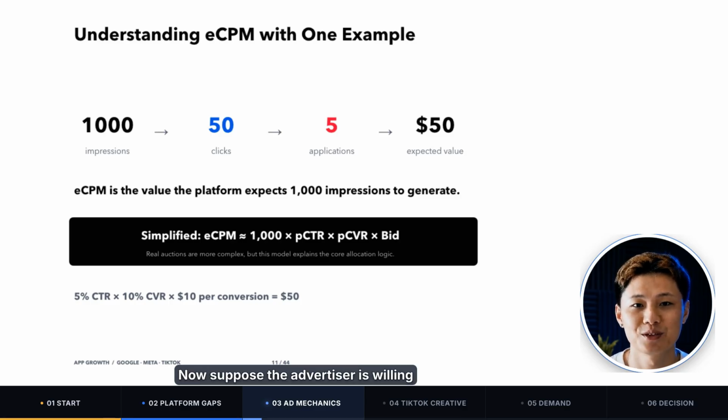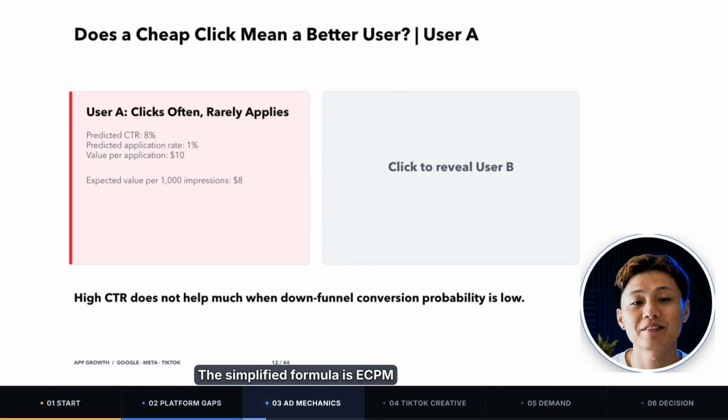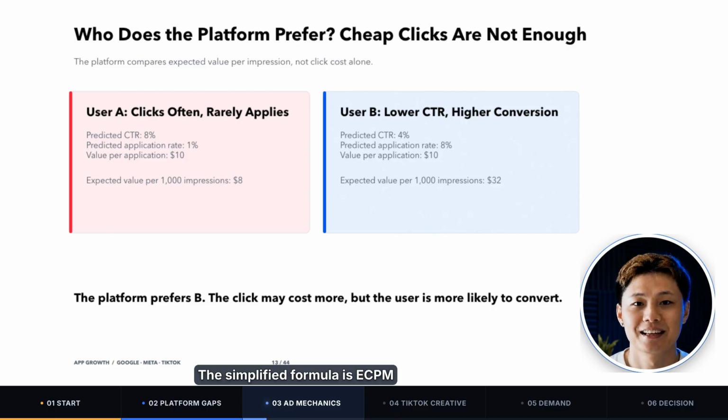Now suppose the advertiser is willing to pay $10 for every successful application. We can calculate it like this: 1,000 impressions, an estimated 50 clicks, an estimated 5 applications, $10 in value per application. The platform would estimate that those 1,000 impressions could generate $50 in advertising value. That is the simplest way to understand ECPM. How much advertising value does the platform expect to generate from every 1,000 impressions? The simplified formula is ECPM is roughly 1,000 times PCTR times PCVR times bid.